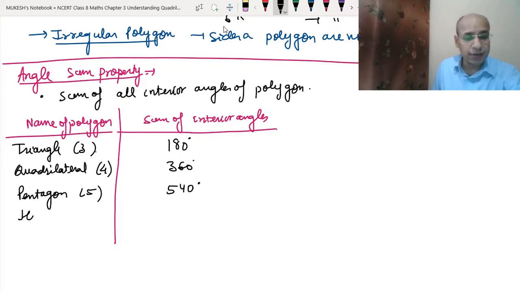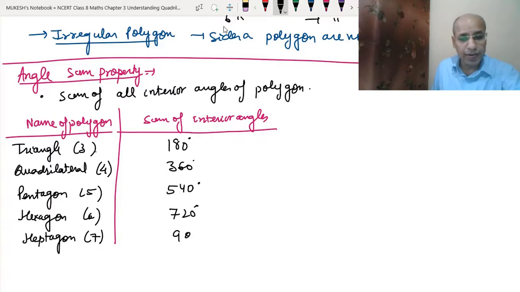If it is a hexagon, meaning 6 sides, then it will have 720 degrees. If it is a heptagon, meaning 7 sides, it will have 900 degrees. If it is an octagon, meaning 8 sides, it will have 1080 degrees.